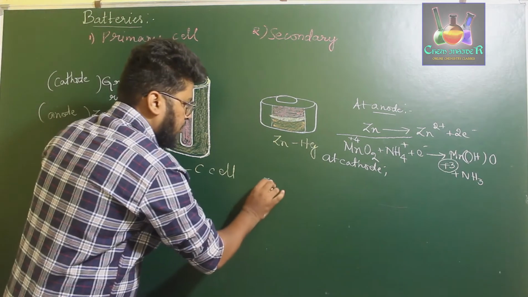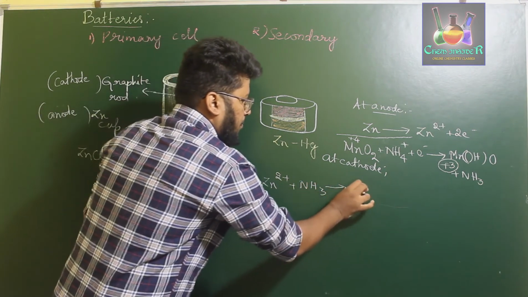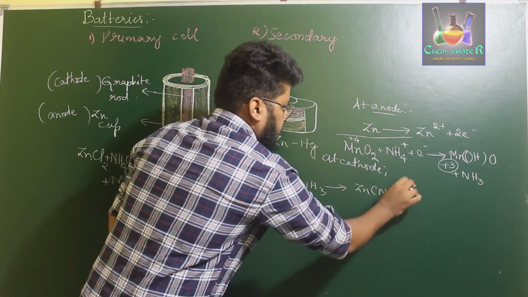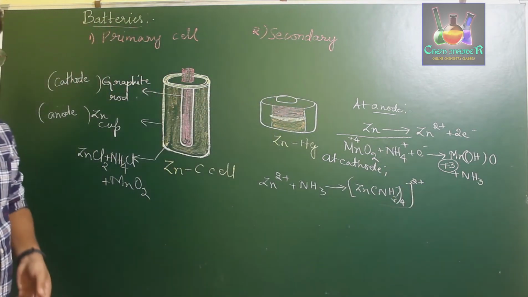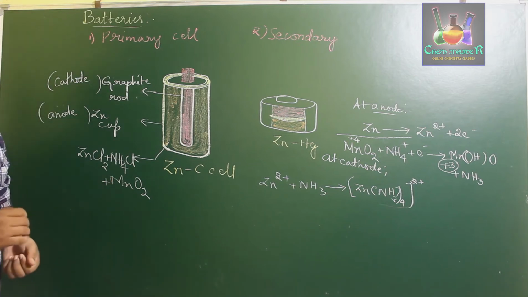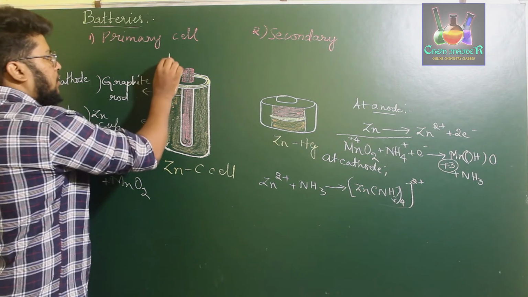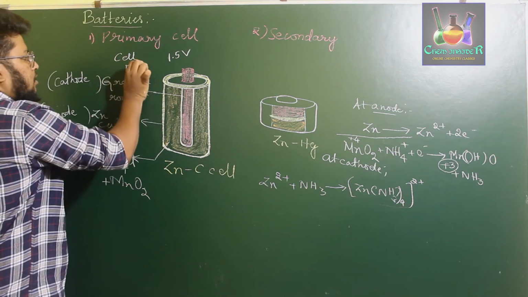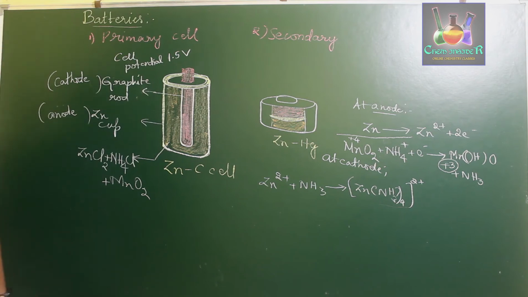NH3 reacts with Zn2+; Zn2+ reacts with ammonia to form a complex, Zn(NH3)4, a tetra-ammine complex. So this particular zinc carbon cell, using manganese oxide and ammonium chloride salt, has a cell potential of 1.5 volts. The cell potential of a primary zinc carbon cell is 1.5 volts.